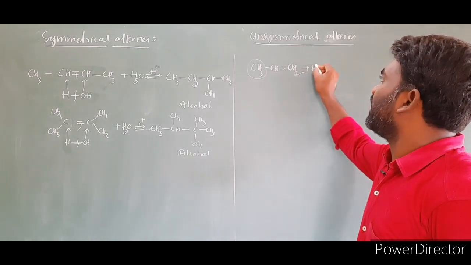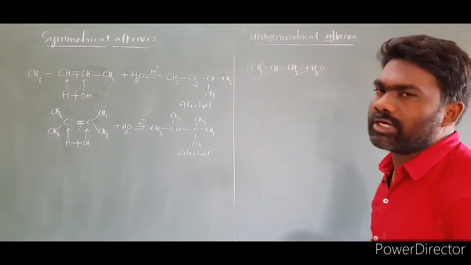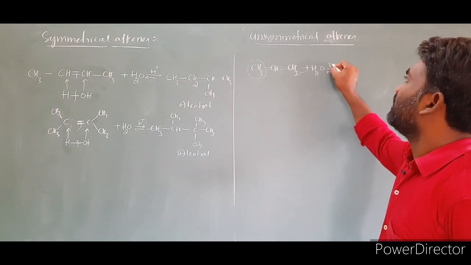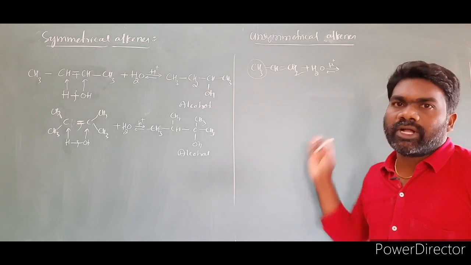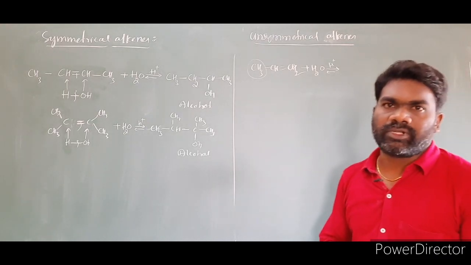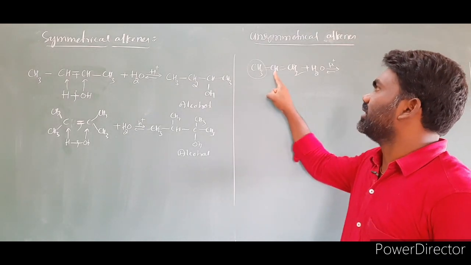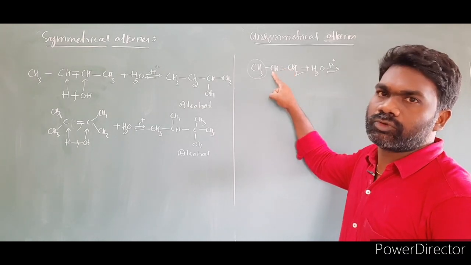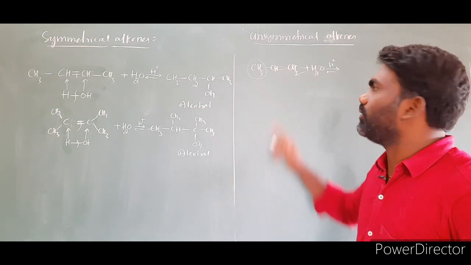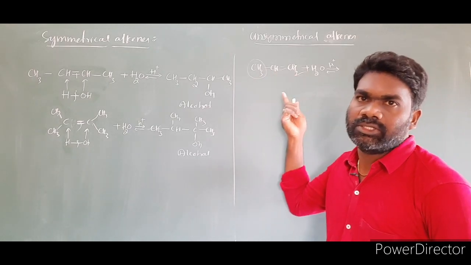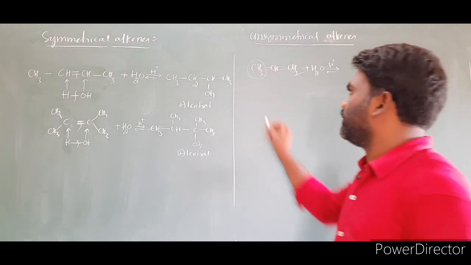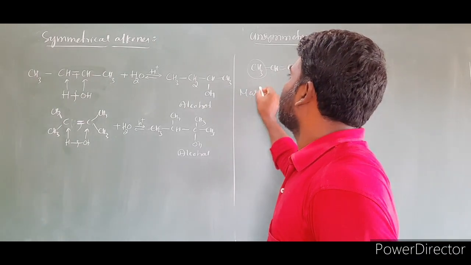To this we have to add H2O, a water molecule, in the presence of acid. We have to write the product according to the Markovnikov rule because there are two possibilities. We can attach OH here or here. So to which carbon do we attach the OH group? To solve that problem we have to follow the Markovnikov rule.